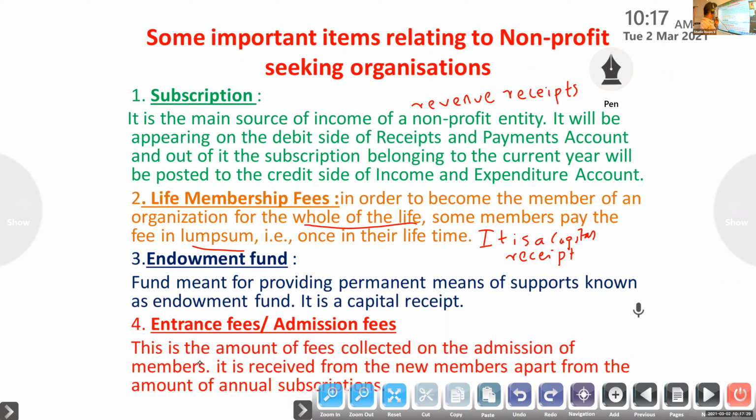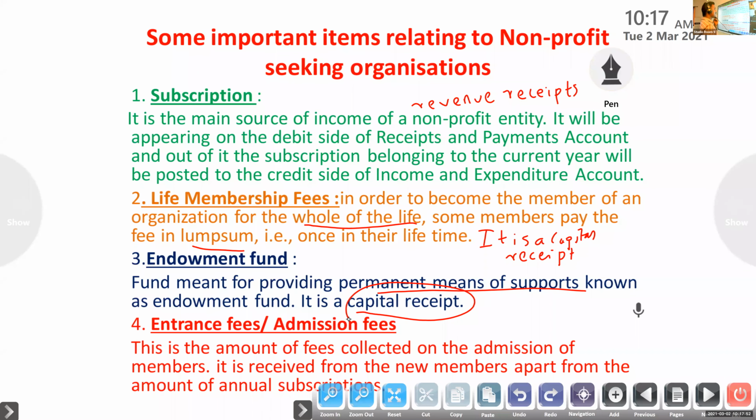It is a fund meant for providing permanent means of support. If any member or outsider gives some amount to the non-profit organization, that is endowment fund. It is a capital receipt, so it will come on the balance sheet liability side.